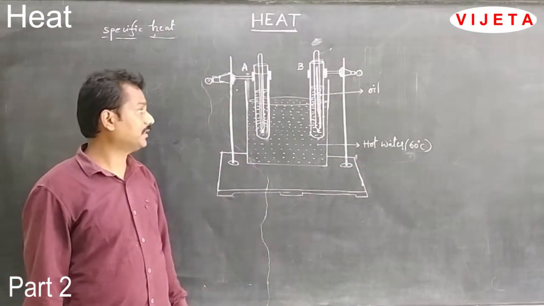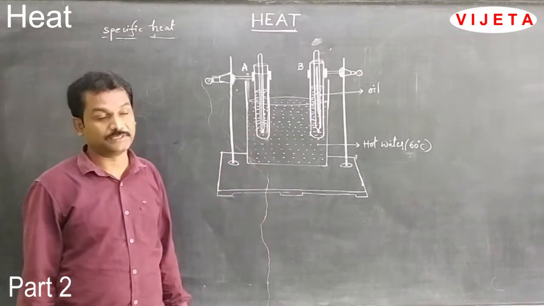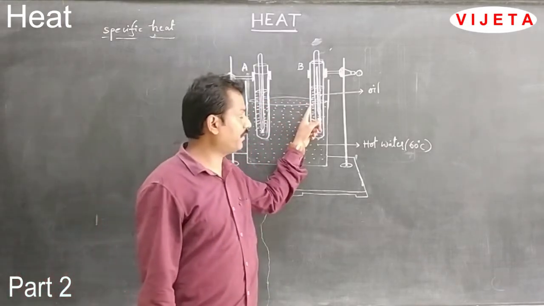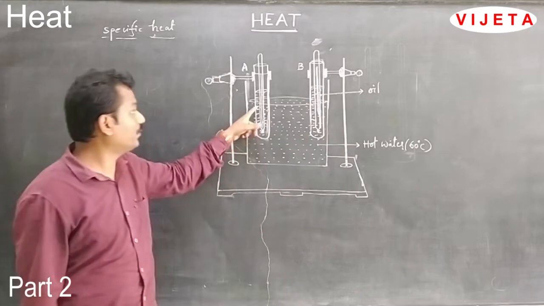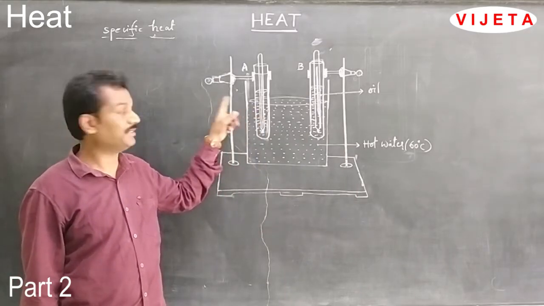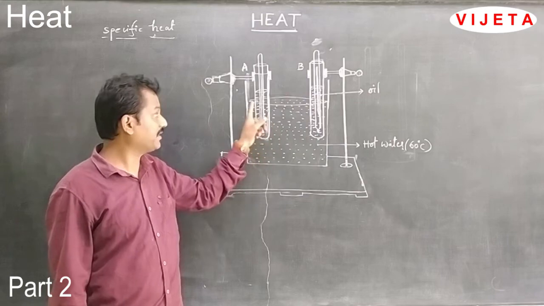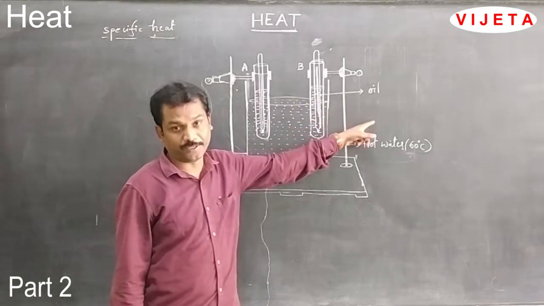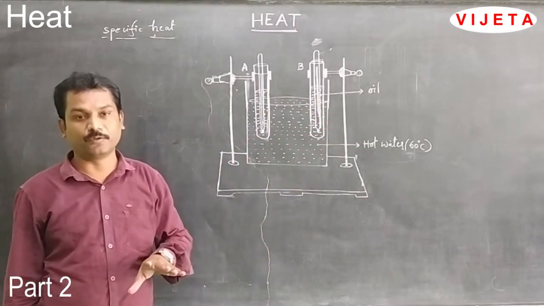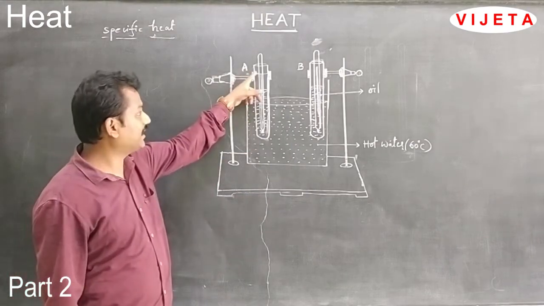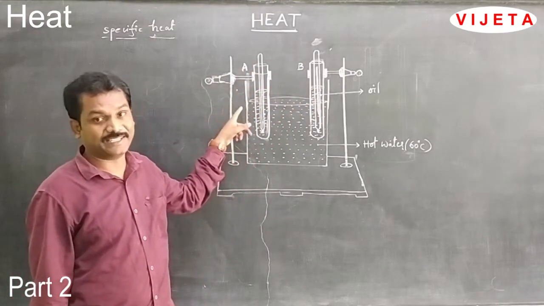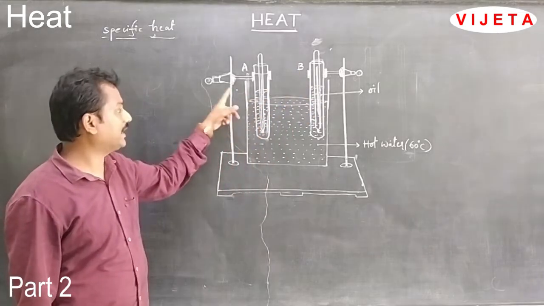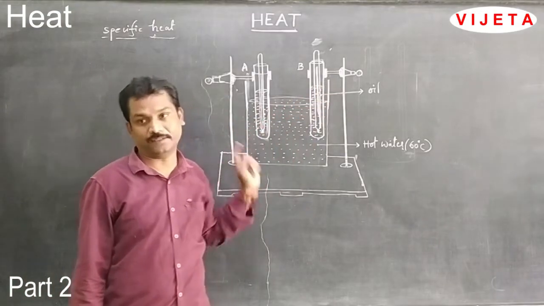In that hot water insert two test tubes, test tube A and test tube B. Test tube A consists of water and test tube B consists of oil, both at room temperature before the experiment. Insert two thermometers, one in test tube A and one in test tube B, and fit the two test tubes with a retort stand.